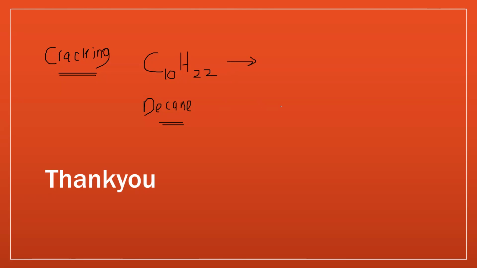One of the similar reactions that is not mentioned here, though it's there in the introduction, is that alkanes can also be cracked. Can you tell me what is meant by cracking? Let's say we have a very large alkane, C10H22, decane. Now, decane is not needed by the public. There is no demand for decane. But yes, there is demand for octane. Octane is used in fuels, high octane cars, right? So we are going to crack this decane into octane. Octane is C8H18 plus the remaining product is C2H4.